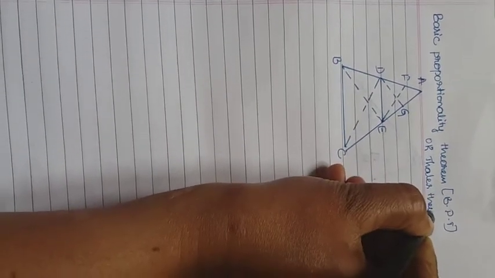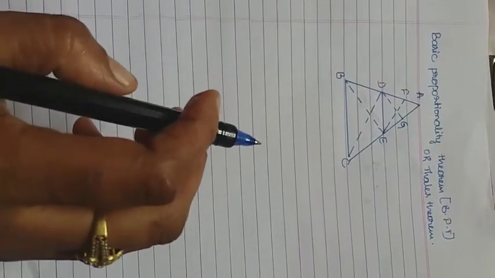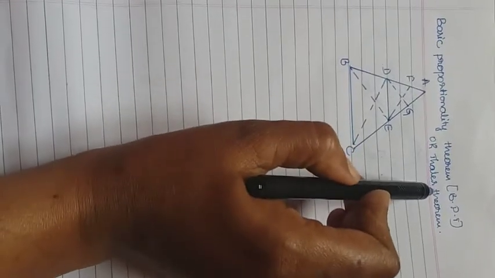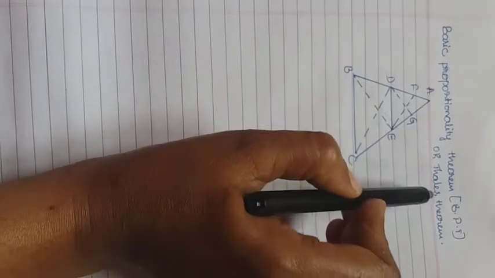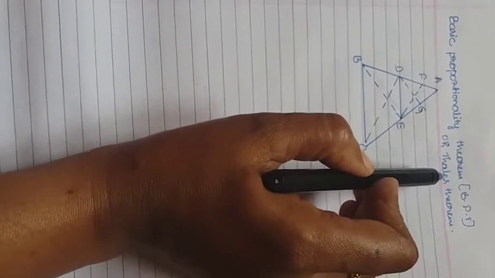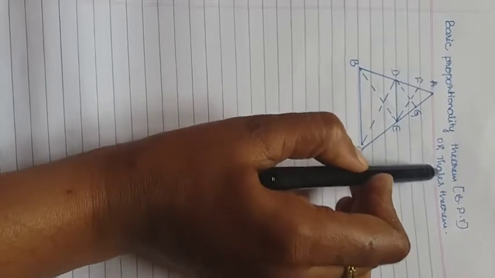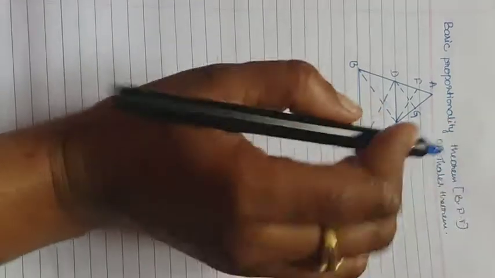Sometimes they will ask you in examination; it is a very important theorem, the most repeated theorem. Basic proportionality theorem, shortly known as BPT. B stands for basic, P stands for proportionality, T stands for theorem, or it is also known as the Thales theorem. Why is it called the Thales theorem? Because this theorem was invented by the great Greek mathematician Thales. So his name is carried by this theorem.